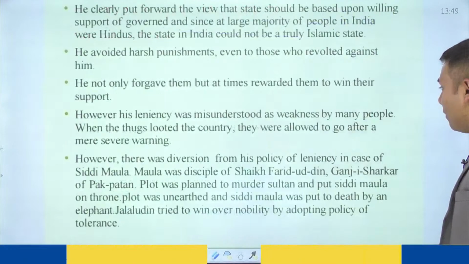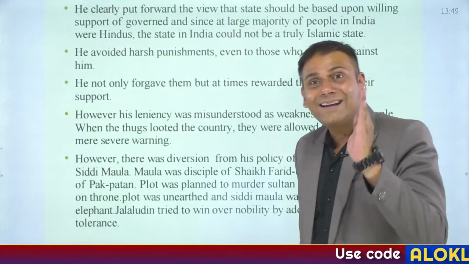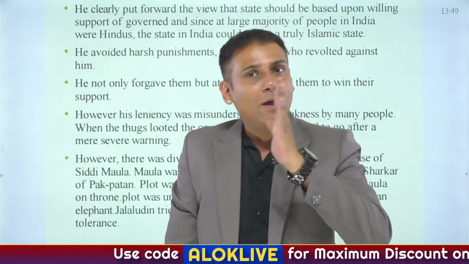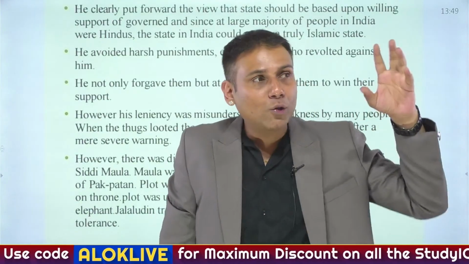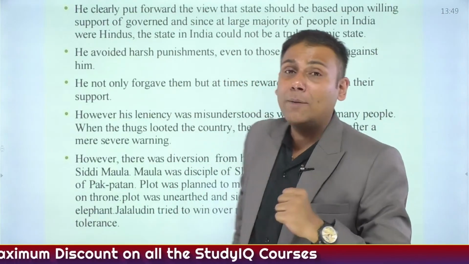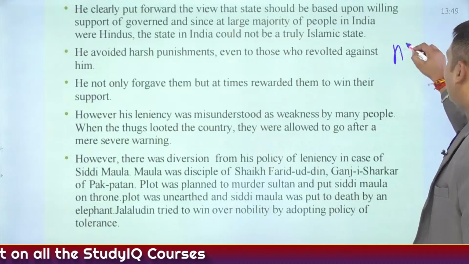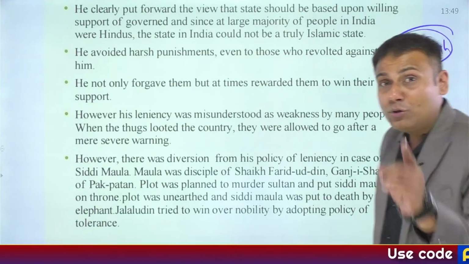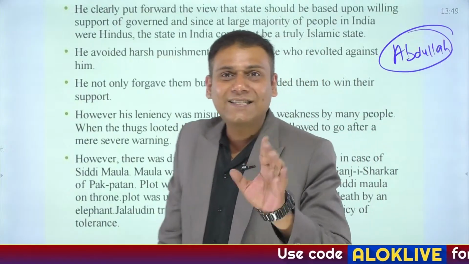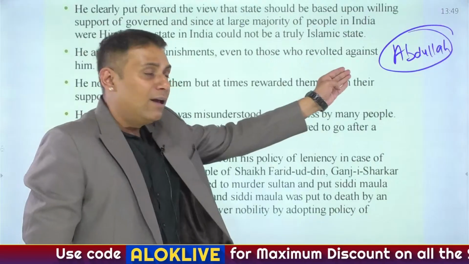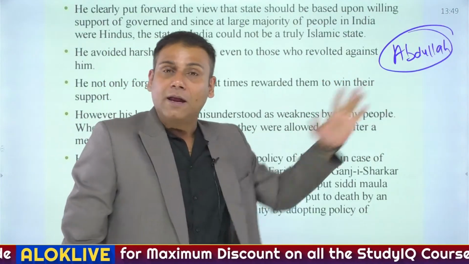Now, during the time of Jallaludin Khilji, there was an attack from the Mongol side, particularly from the northwestern part of India. The attack of the Mongols was led by Abdullah. In that case, Jallaludin Khilji was assisted by his nephew Alauddin Khilji, and the Mongols under Abdullah were defeated.